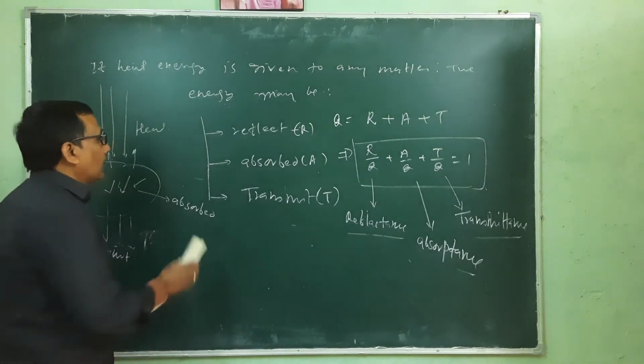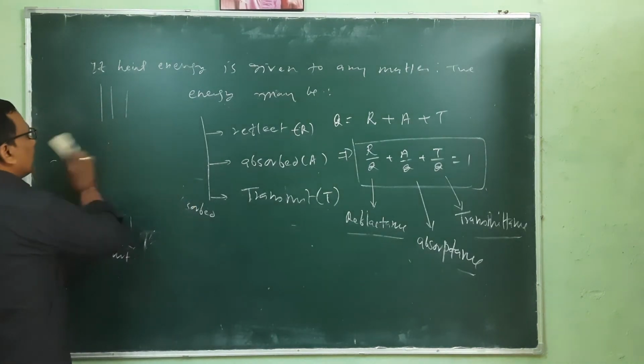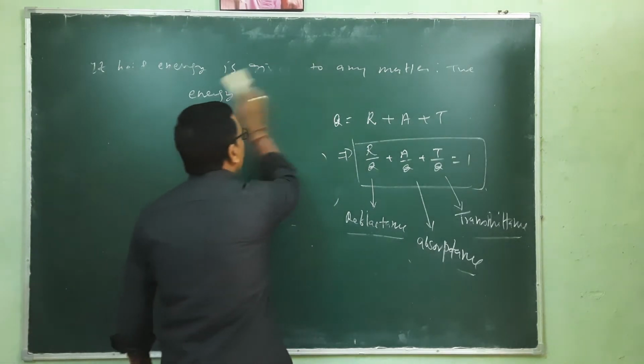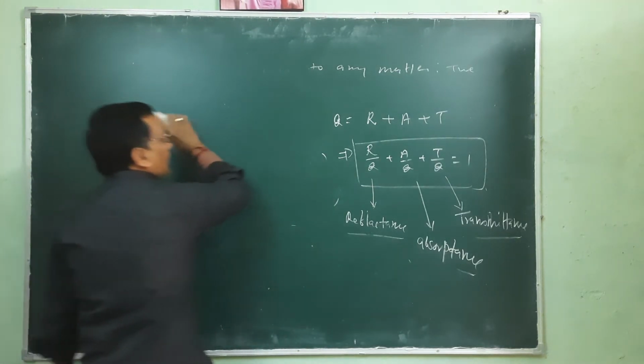Now, if we have different types of matter which can either absorb, transmit, or reflect that energy, we have the concept of a black body.